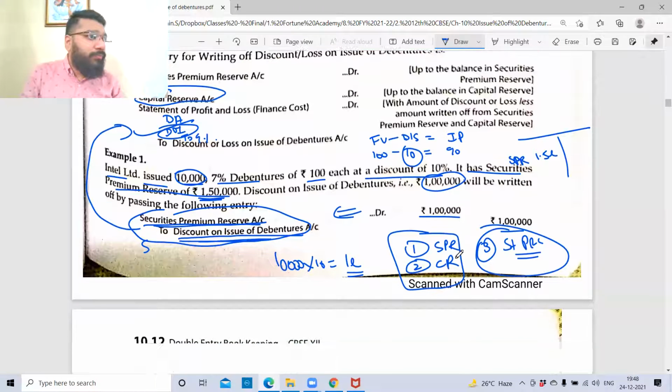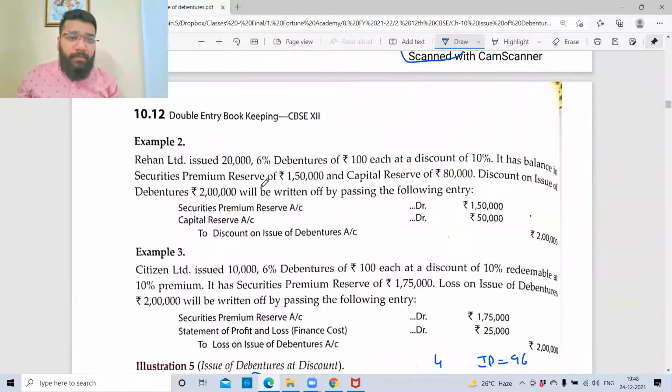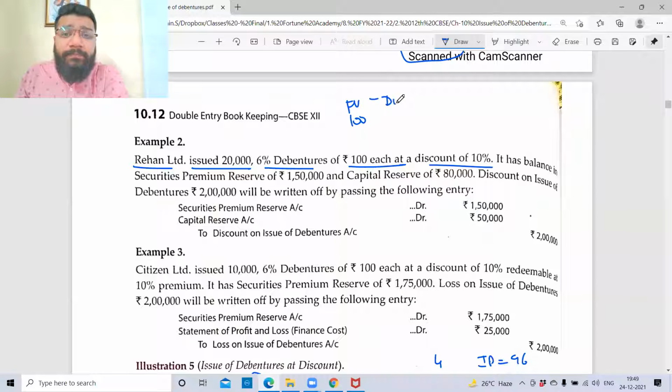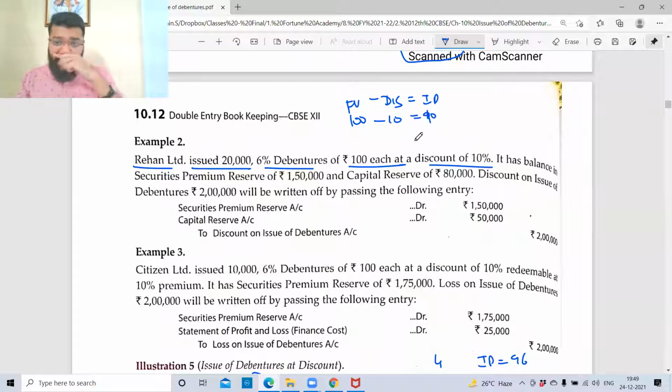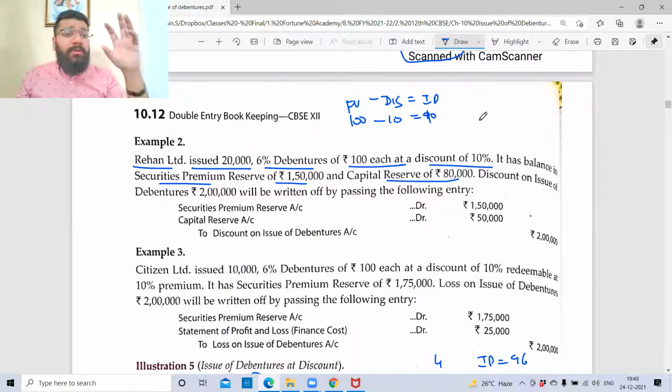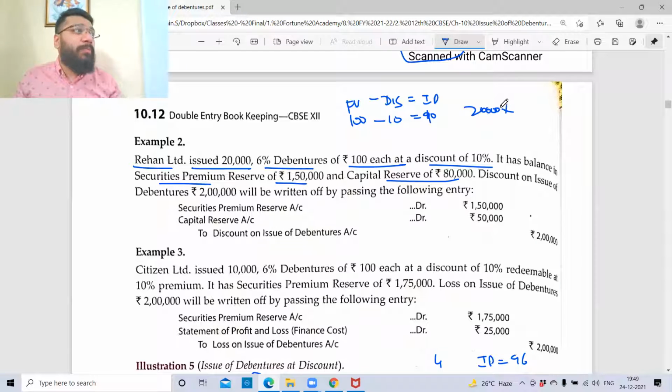Can I go to example 2? Rehan Limited issued 20,000 6% debentures of 100 each at a discount of 10%. What is my face value? Issue discount? Issue price? It has a balance in SPR account, which is 1.5 lakh, and capital reserve 0.8 lakh. So what is the total discount, guys? 20,000 debentures have been issued, and each debenture is issued at a loss of 10 rupees. So 20,000 into 10, 2 lakh rupees is the loss.